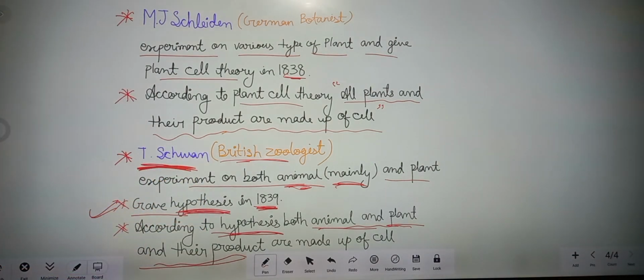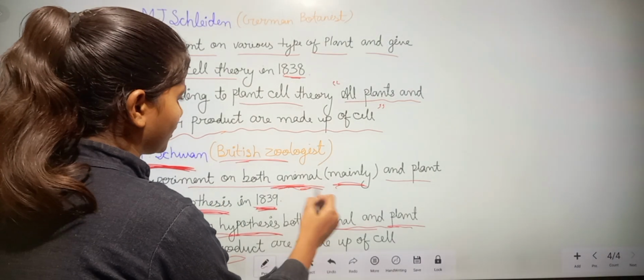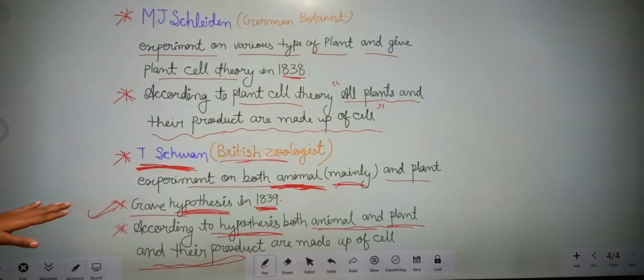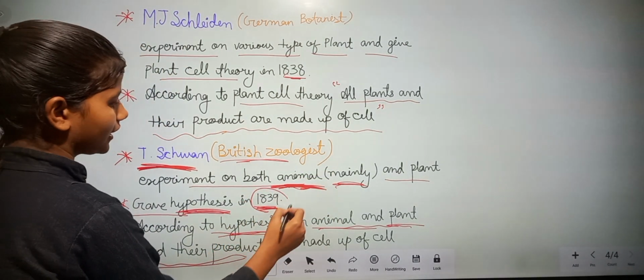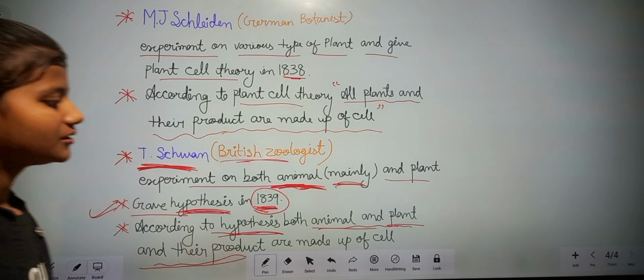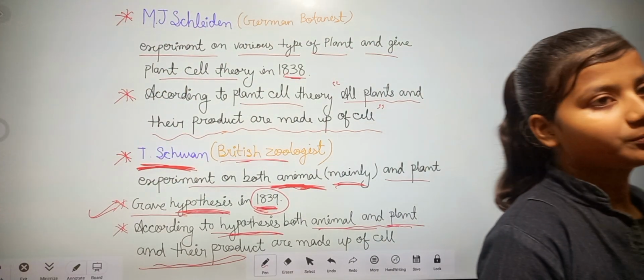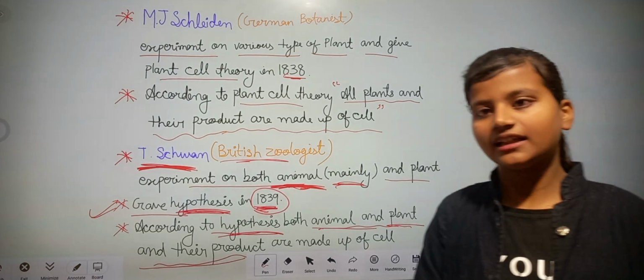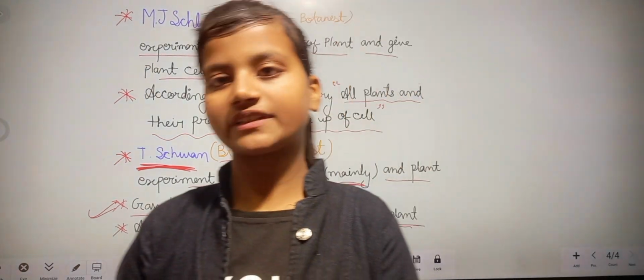He experimented on both plants and animals, but mainly focused on animal cells. He gave a hypothesis in 1839. According to the hypothesis, both animals and plants and their products are made up of cells.